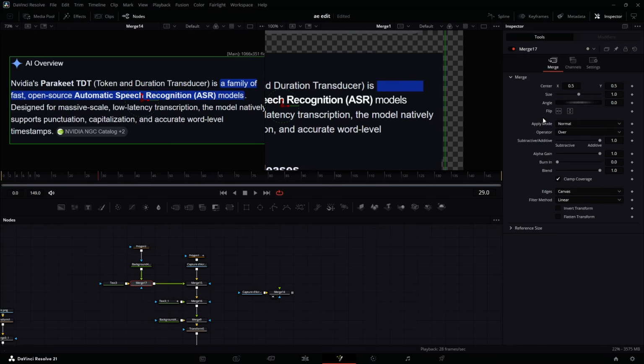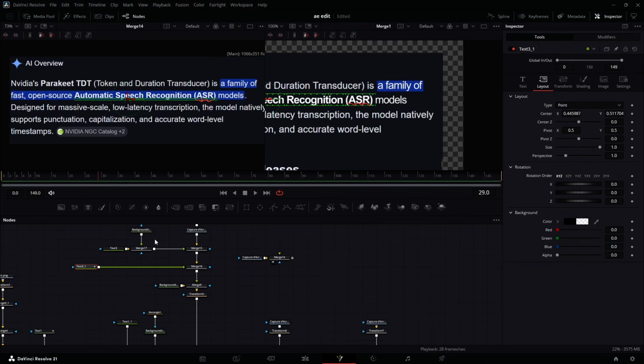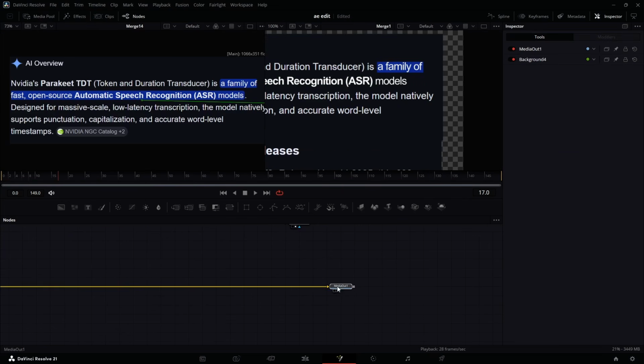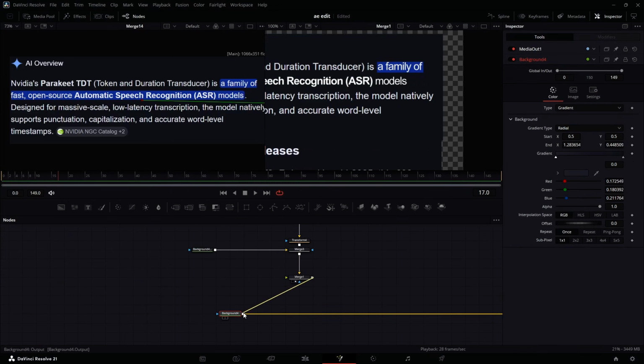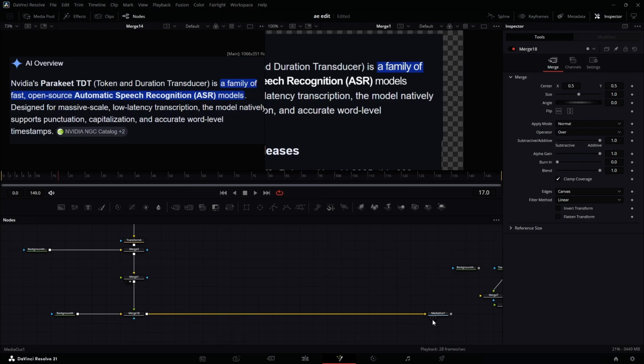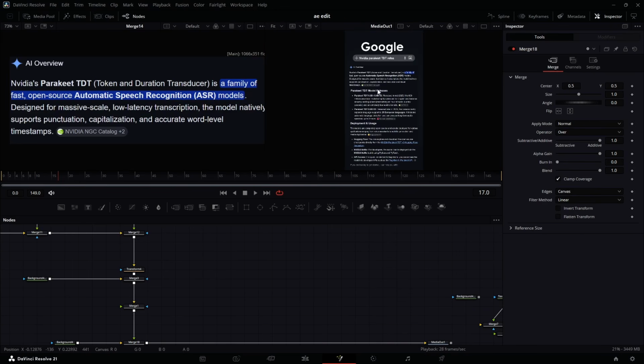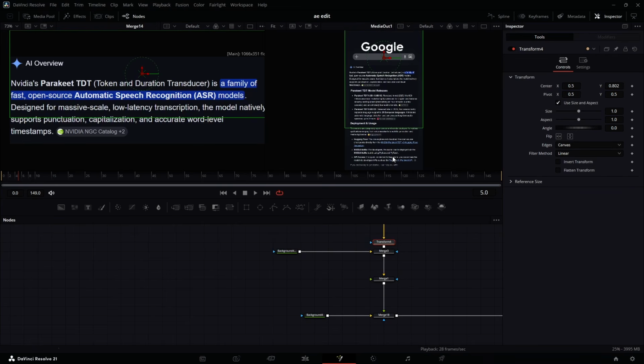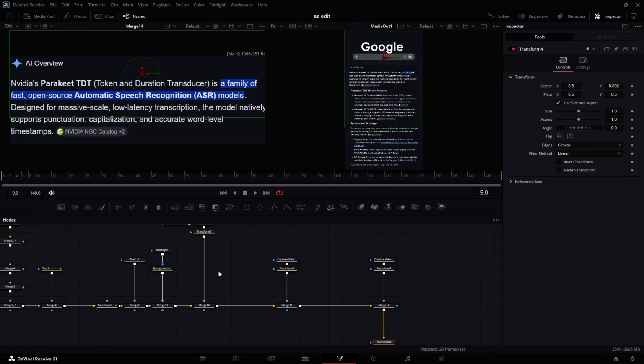Come to the merge node and change the apply mode to screen. You have the same thing. What you need to do is make sure that you come to somewhere around, and let's connect this one so that we have our final result here. Fit. Good. This is what we want. This is the transform node that is going to control everything.